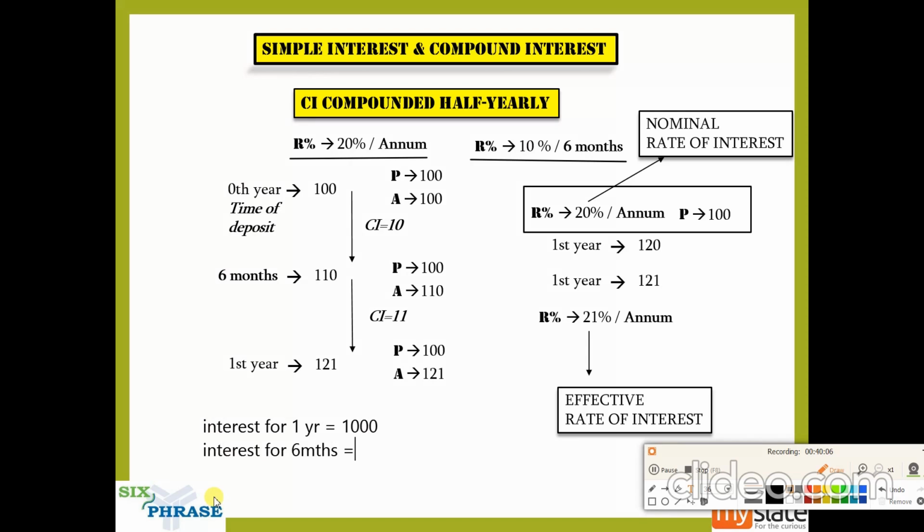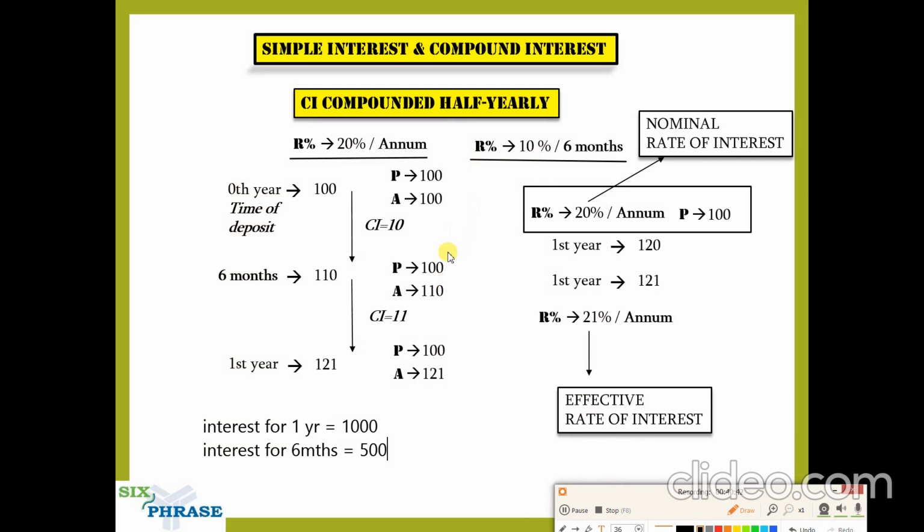You will say 500, am I right? Now, guys, is interest directly proportional or indirectly proportional to the rate of interest? It is directly proportional. If the rate of interest increases, your interest will increase. If the rate of interest decreases, your interest will decrease. So if the interest for 1 year is 1000, the interest for 6 months is half of that. Similarly, the rate of interest for 1 year is 20%, so the rate of interest for 6 months will be half of that, which is 10%.